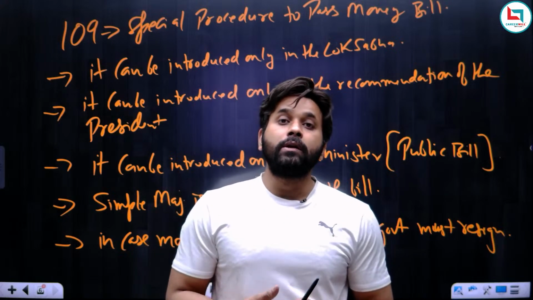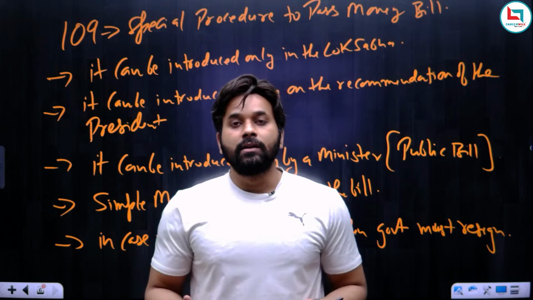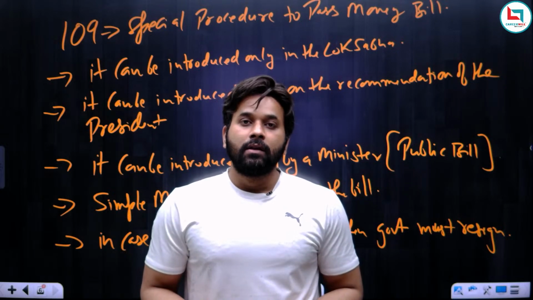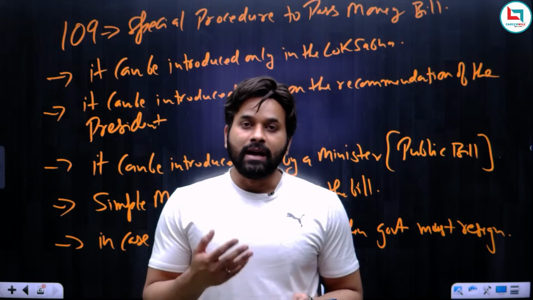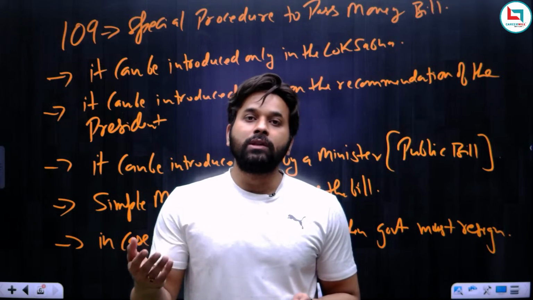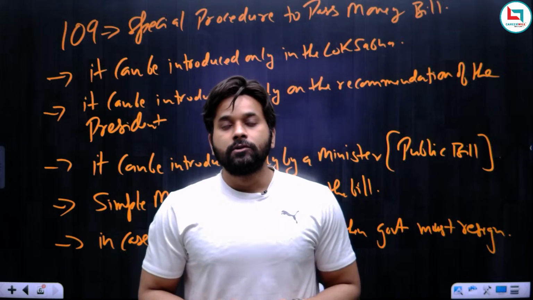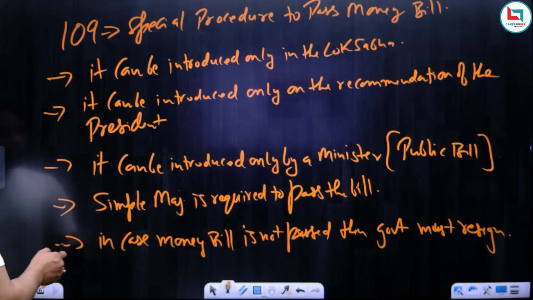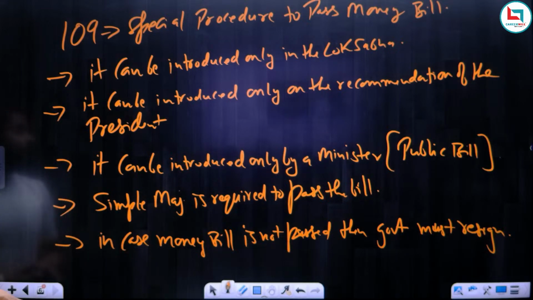Suppose the government introduced the budget and is not able to pass it from the Lok Sabha. Then you can understand the implication: how will the government get the money to run the government for the entire year? There are so many expenditures. If the Lok Sabha is not passing the budget, the government won't be able to carry on the basic functions of the administration. That is why, if the money bill is not passed in the Lok Sabha, the government must resign.